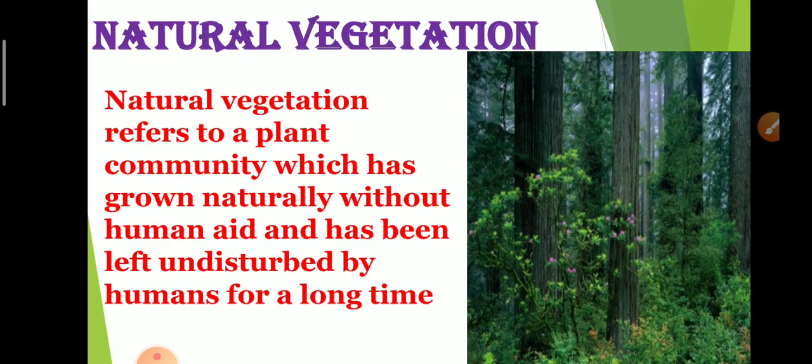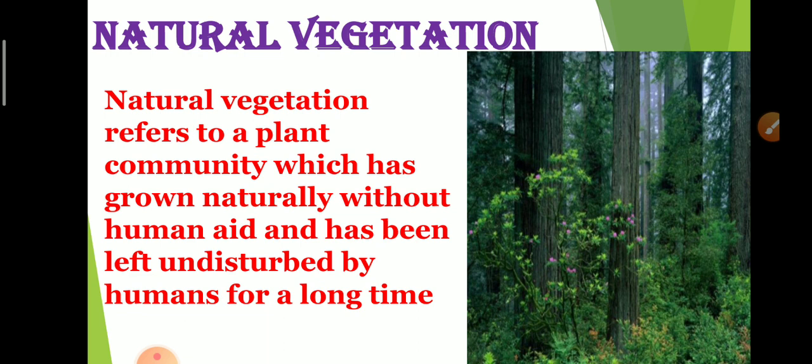What is natural vegetation? Natural vegetation refers to a plant community which has grown naturally without human aid and has been left undisturbed by humans for a long time.